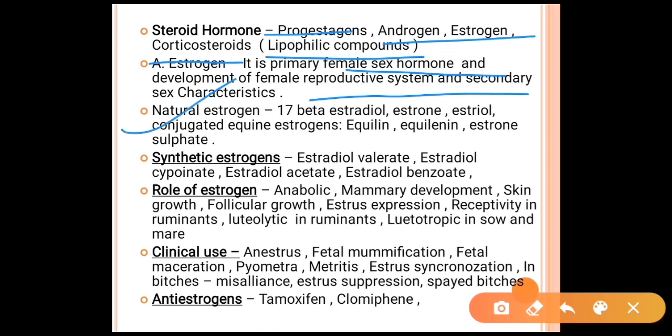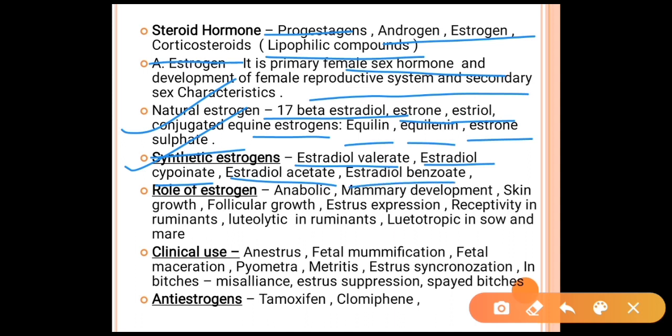Natural estrogens available are, for example, 17 beta estradiol, estrone, estriol, conjugated equine estrogens, equilin, equilenin, and estrone sulfate. Synthetic estrogens are estradiol valerate, estradiol cypionate, estradiol acetate, and estradiol benzoate.